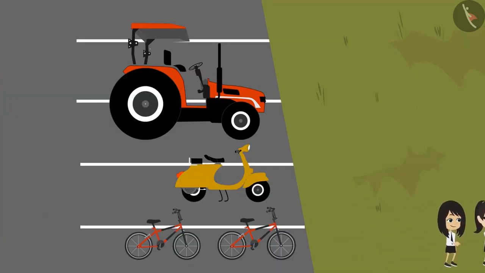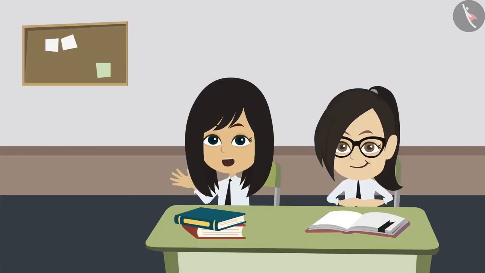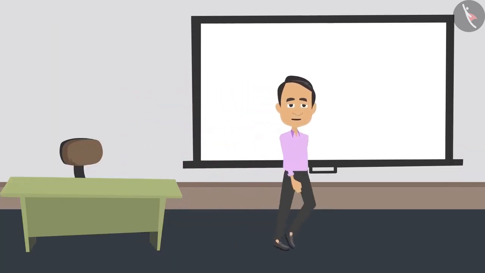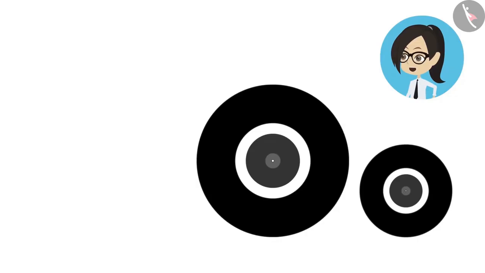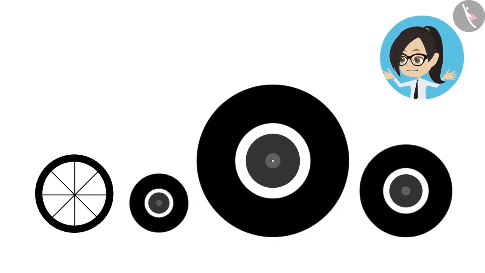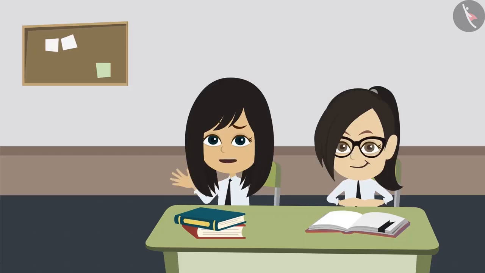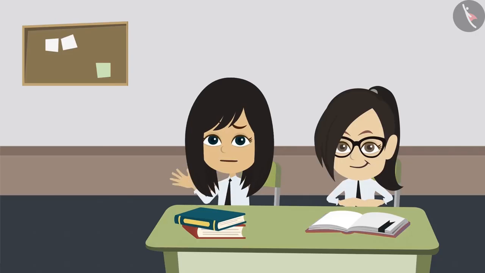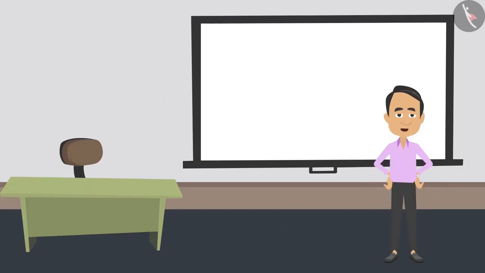Yes, let's ask Sir. Sir, I have to ask something. Please ask. Sir, I want to know how is a circle measured. I will definitely tell you. But first tell me, why do you want to know this? So today we saw tractor, bicycle and scooter tires in the school parking lot. We have understood that all tires are circle shaped and there is a difference in their size. But to find out the difference, we should know how to measure those tires. So we want to learn how to measure a circle. Oh, so this is the thing.